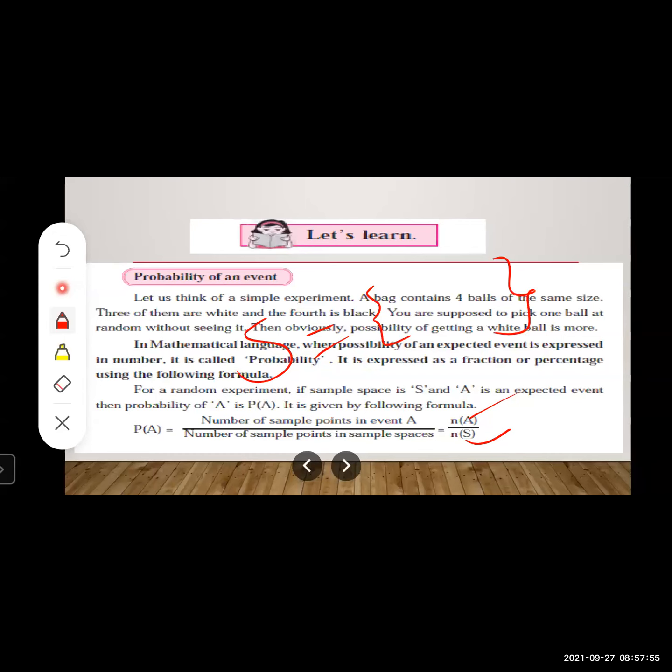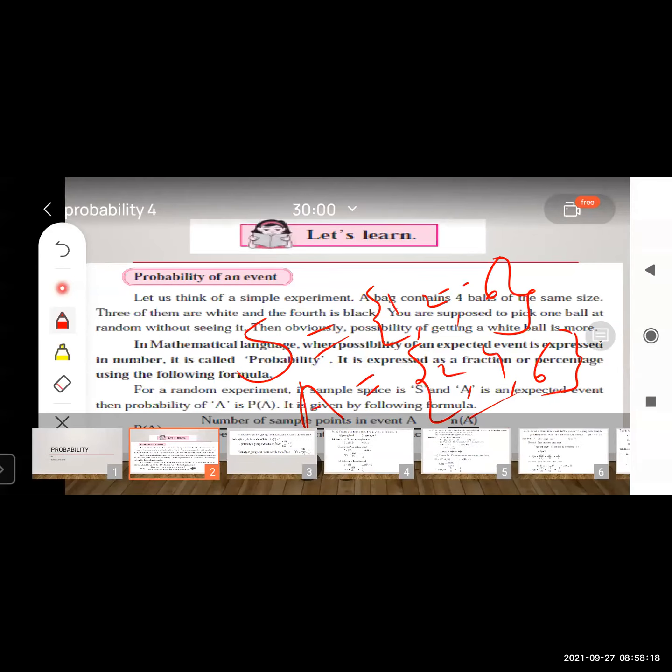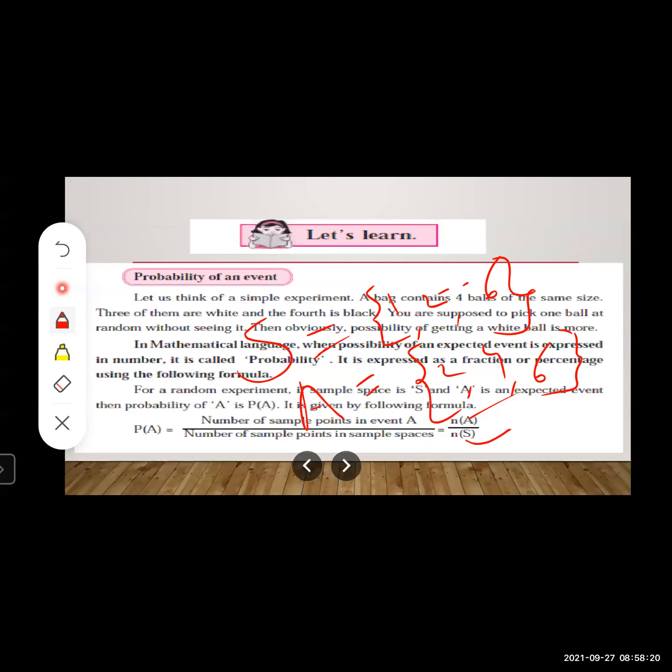Now suppose my favorable outcome is an even number on the upper face. Suppose I consider A as the event, then I will write my favorable outcomes in terms of the event, that is 2, 4, 6. Understood, students? So here what will be n(S)? n(S) will be 6. What will be n(A)? It will be 3.